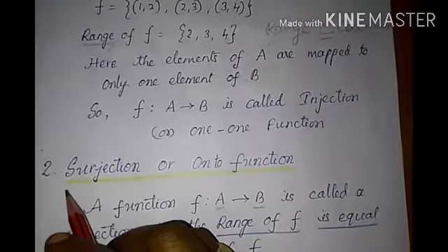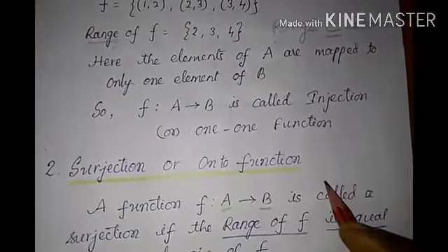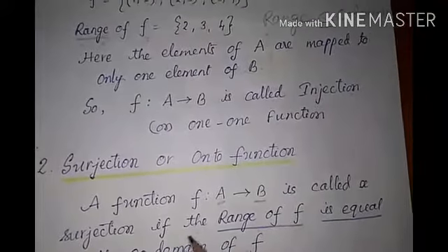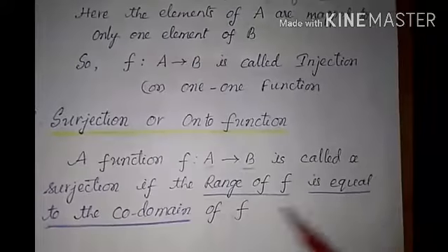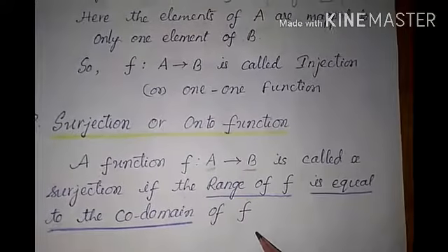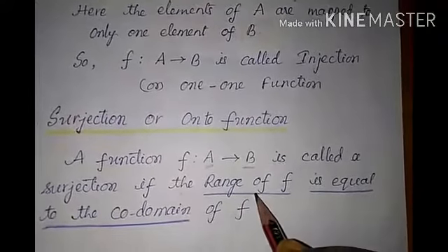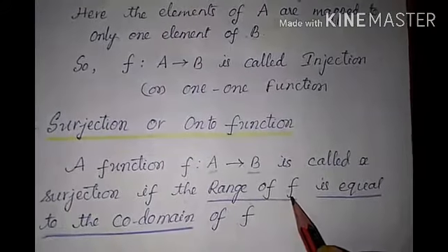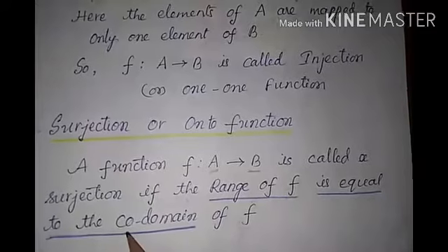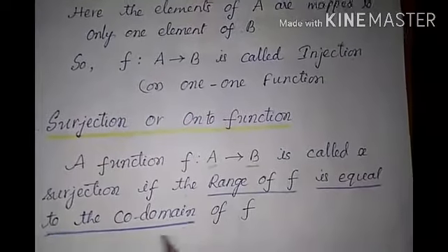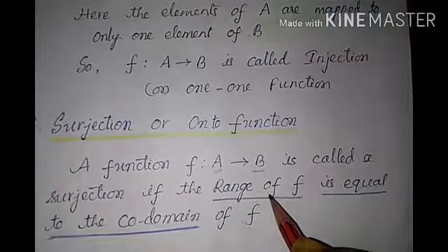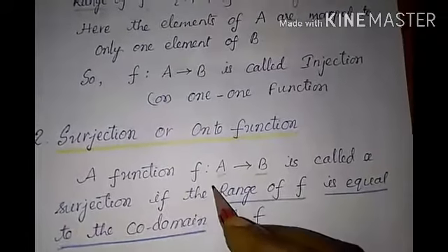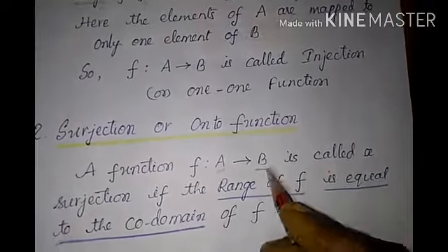The second one is surjection, or onto function. A function f from A to B is called a surjection if the range of f is equal to the codomain of f. What is the range of f? The set of outputs, or the set of images of f, is equal to the codomain set. The range of f is equal to the codomain. Then we can say that the function f from A to B is a surjection.